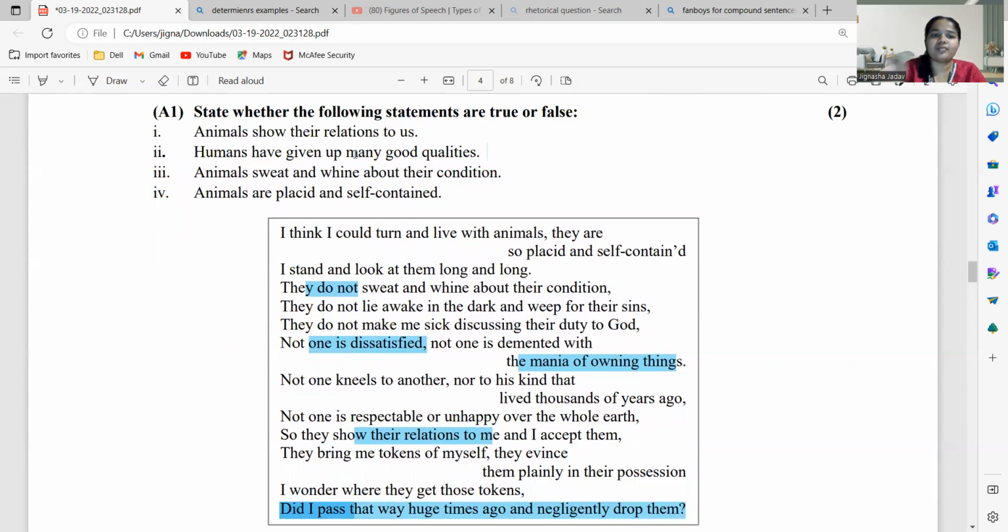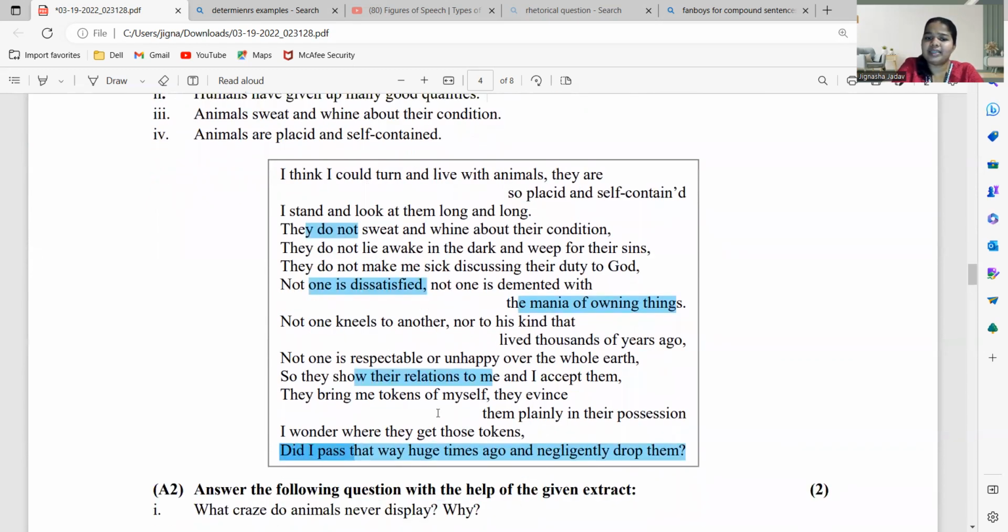True. Animals sweat and whine about their condition. No, right? यहाँ पे उन्होंने क्या लिखा है? See, they do not sweat and whine about their condition. So animals do not sweat and whine. So यहाँ पे false हो जाएगा. Animals sweat and whine about their condition. No, false. They do not.